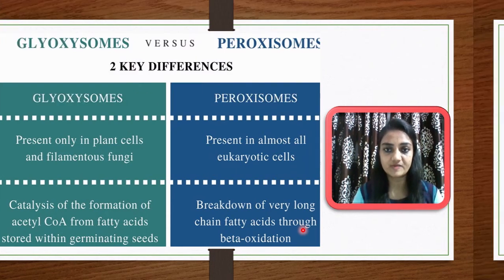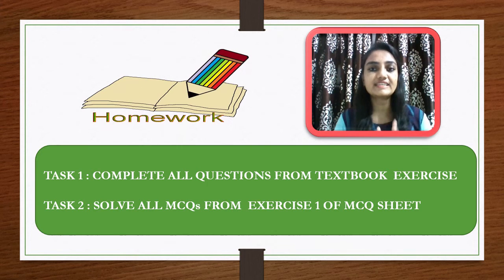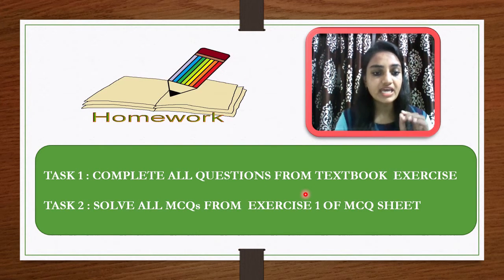So now we are finishing this chapter, chapter number 8 of unit number 3, and on completion of this chapter, I am giving you 2 tasks. First task is to complete all questions from the textbook exercises. Task 2 is to solve all MCQs from the MCQ sheet which I have already provided to you, and from that you have to complete exercise 1.